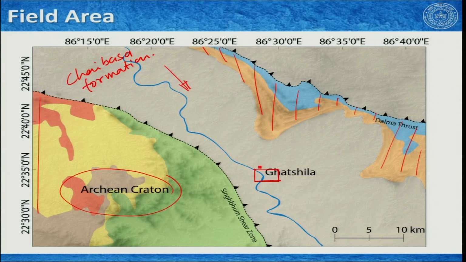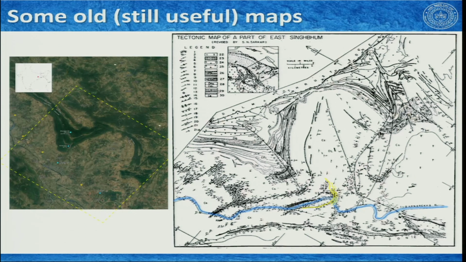In the next map, we are going to see the overall geological disposition of this entire region, which some great people walked a long time back. The first map is by Professor Sarkar, and this is the map you see here, with north in this direction. That is very important to understand this map. If I compare it with the Google map, here the north is this. So, this map is actually a crop of this, rotated this way to make north point in this direction.